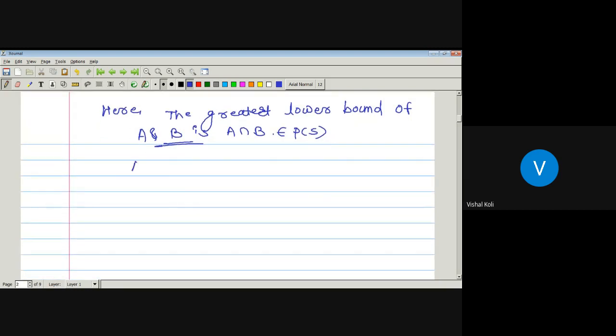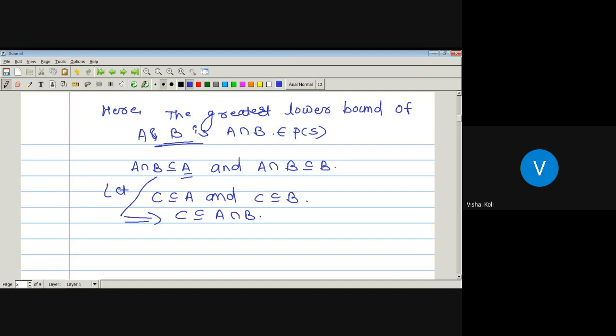Now, A intersection B is a subset of A. Whatever will be the common elements belonging to A and B, that must be a subset of A. Similarly, A intersection B is also a subset of B. Now we have to show that A intersection B is the greatest lower bound of both the subsets A and B. For that, we have to take another lower bound, and show that A intersection B will be greater than that lower bound. Let C be a subset of A and C be a subset of B. Now, C is a subset which is common in both A and B, then it must belong to A intersection B, which implies C is a subset of A intersection B. So we can clearly say that A intersection B will be the greatest lower bound of these two subsets A and B.